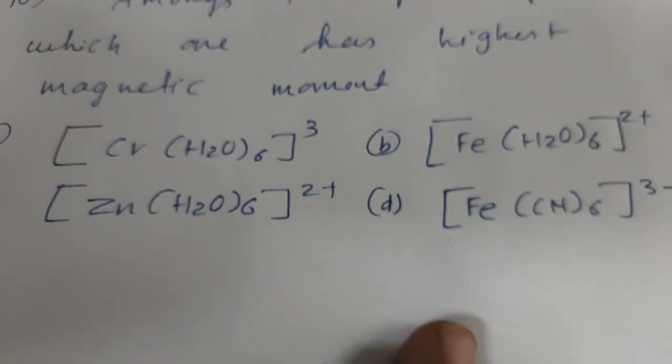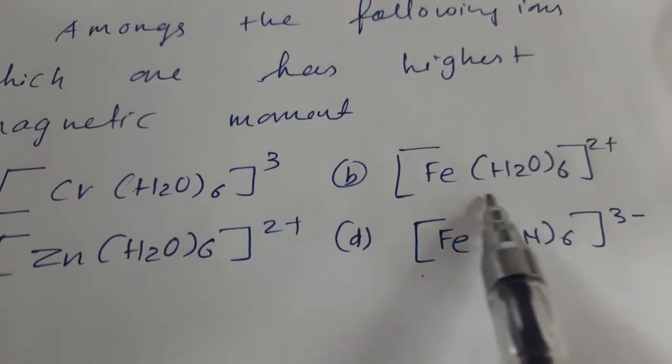So out of these 4, when you calculate, the highest magnetic moment will be of Fe.